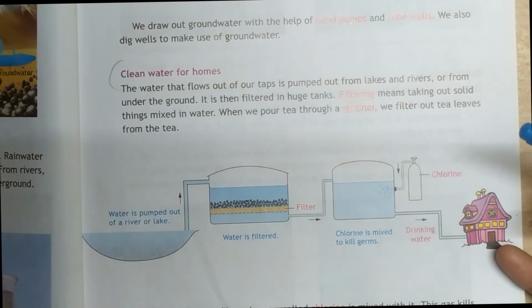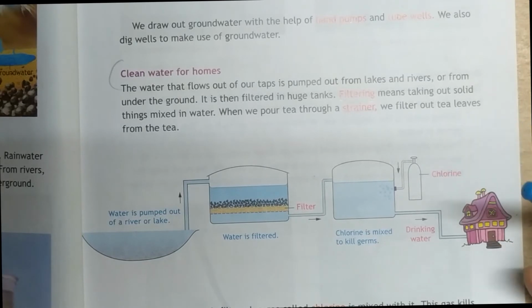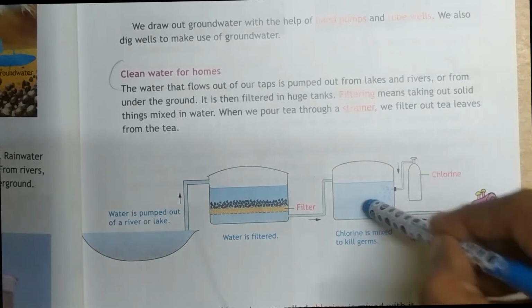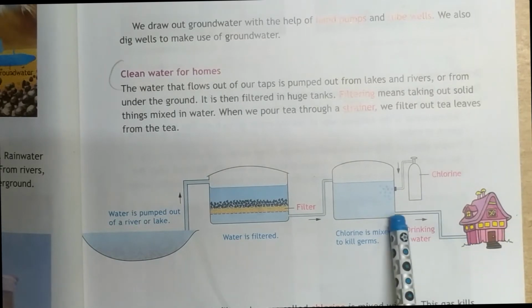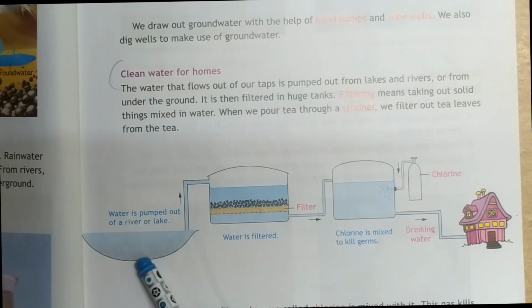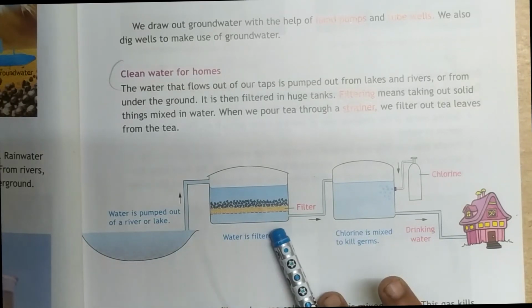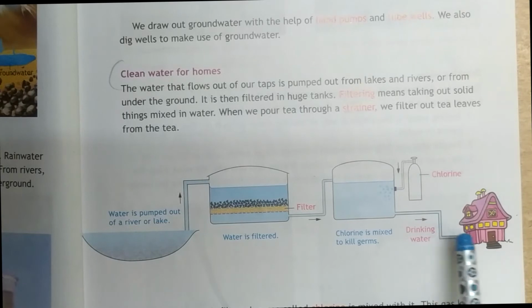If any microscopic germs are there, adding chlorine will kill them. Then the drinking water is distributed to homes. These are the steps of how water comes to our home. Did you understand?